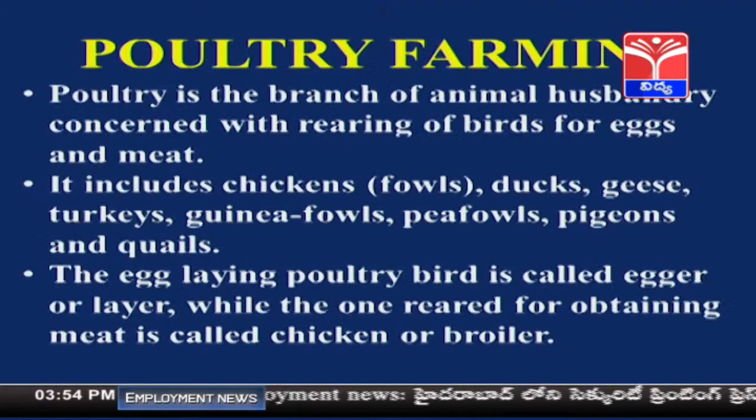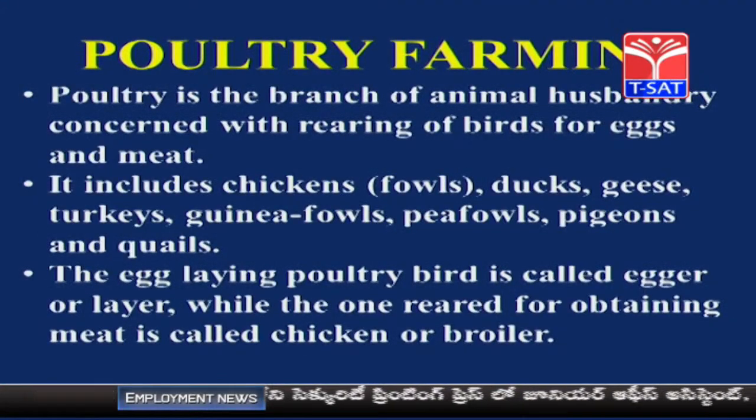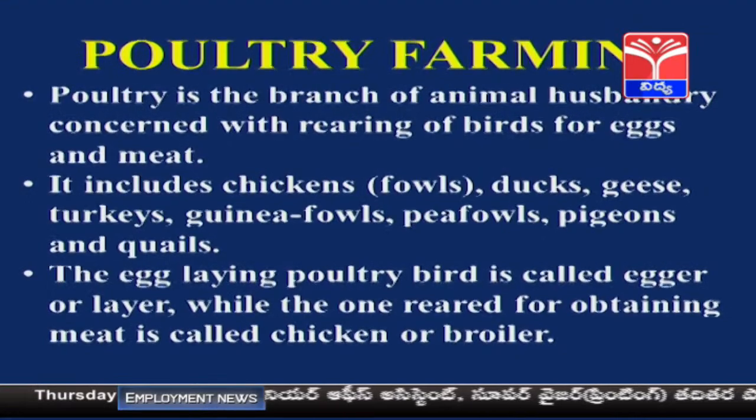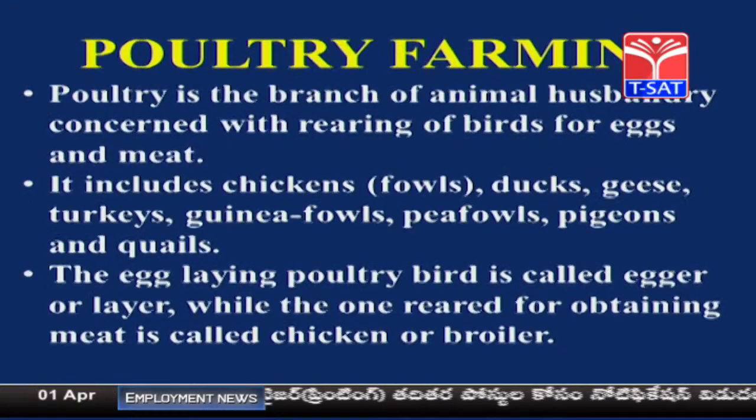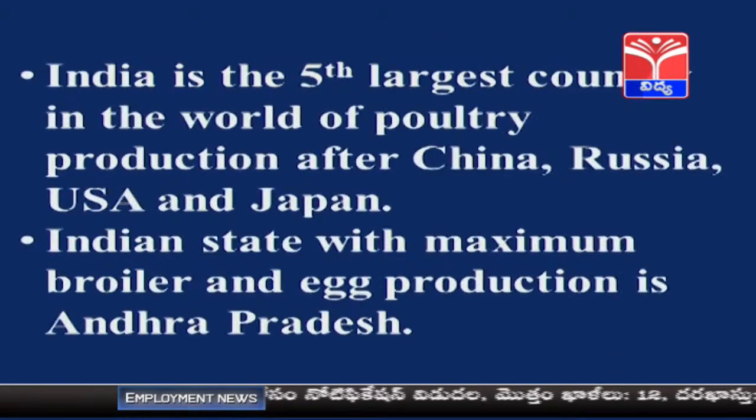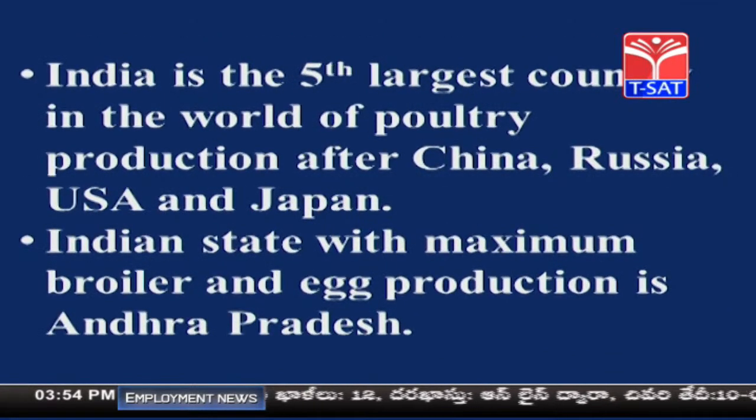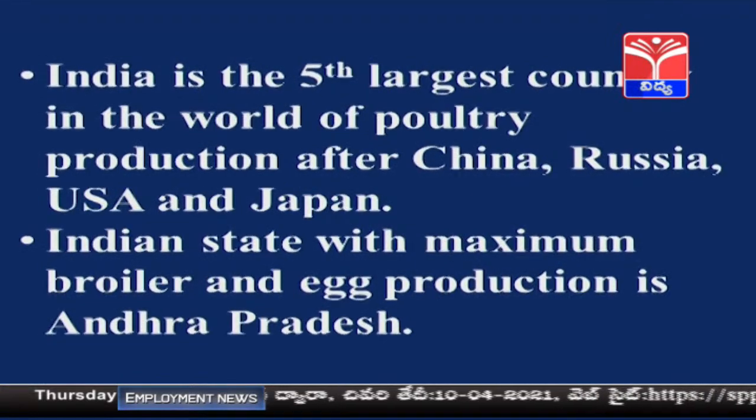The poultry which is grown for eggs is called layers, and the poultry which is grown for meat purposes is called broilers. Poultry birds are of two types. The egg laying poultry bird is called a layer, while the other one, which is reared for obtaining meat, is called a broiler. Now, India is the fifth largest country in the world in poultry production after China, Russia, USA and Japan. The Indian state with the maximum broiler and egg production is Andhra Pradesh. I repeat, India is in 4th position in egg production, whereas in 5th position in chicken production.